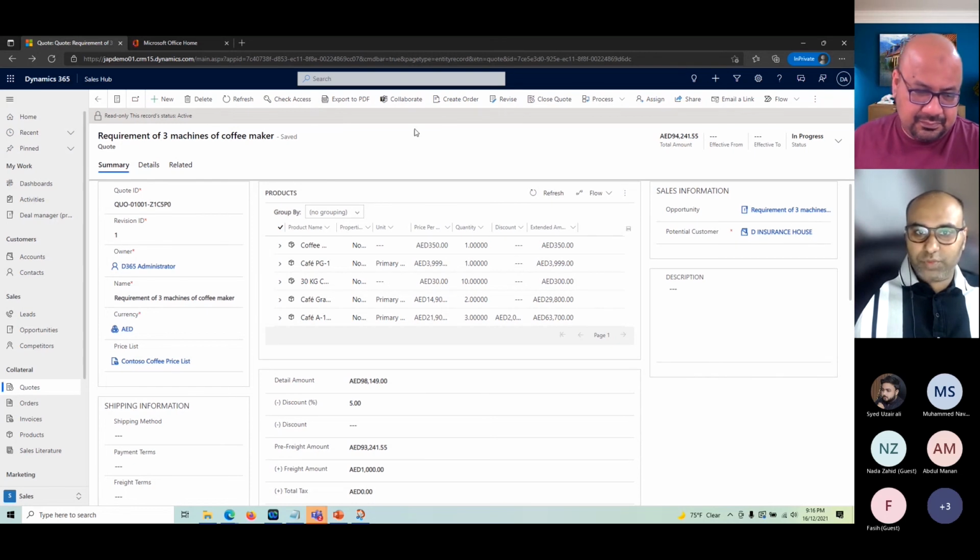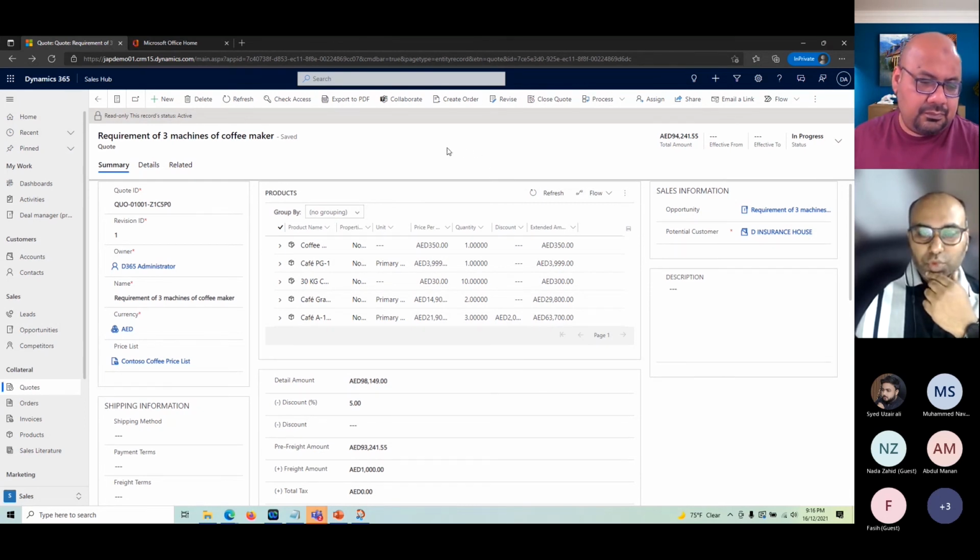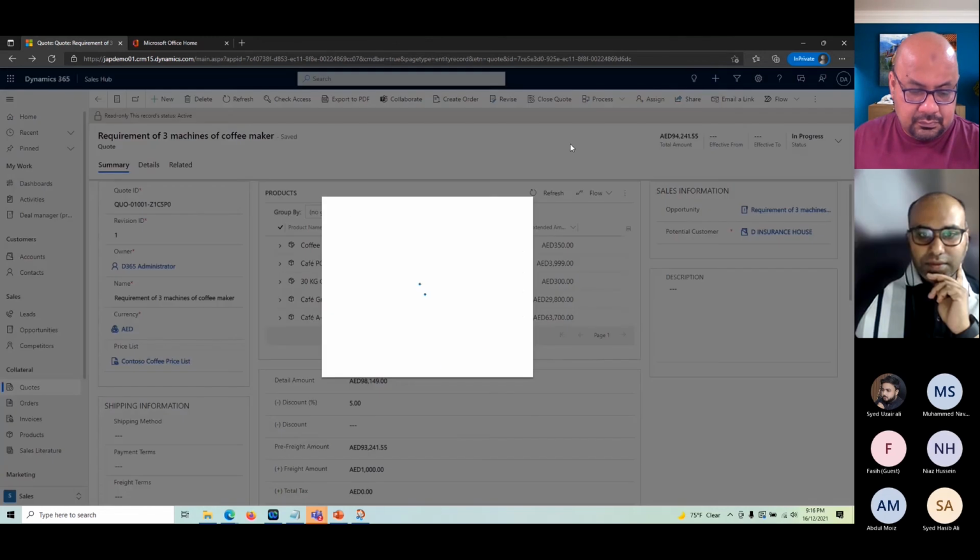So what we can do is go ahead and create the order. Another flow could also be there. Let's say the customer is no more interested even at this stage, and does not want to do this particular business with us. Then we can go ahead and close the quote, and select the reason why we are closing it.